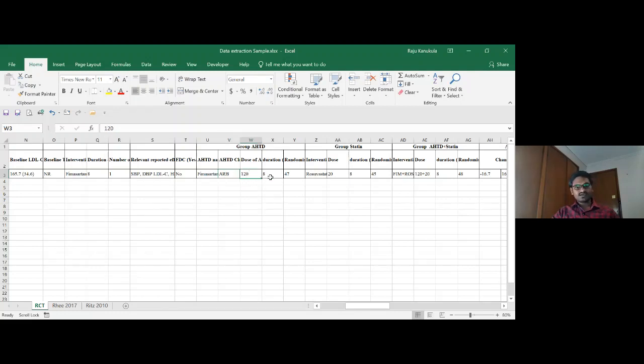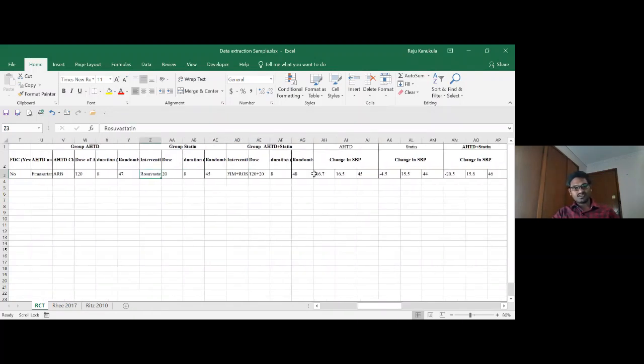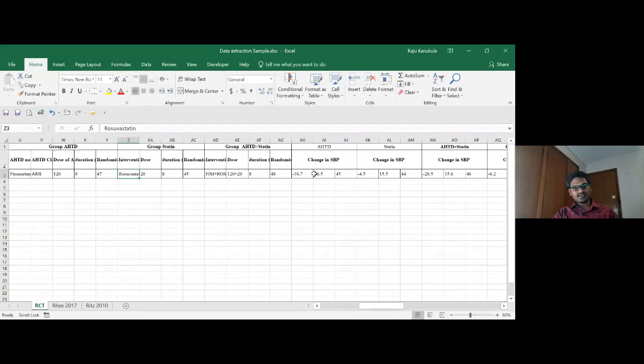Next, the dose of the drug, administration, for how long it was administered, and how many patients were randomized for that group. So the next group is rosuvastatin, and the next group is the FDC.